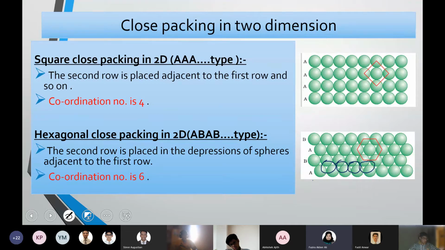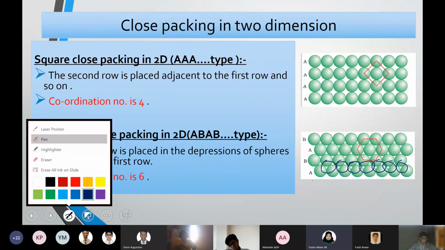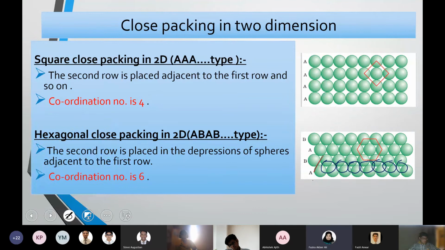The green one is the first layer; the second layer I'm drawing with blue color. Look into this area highlighted with red. You can see the 3 green balls on the first layer and the 1 blue ball in the second layer creating a gap inside the crystal.